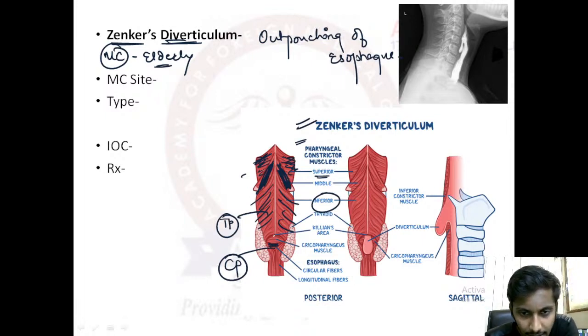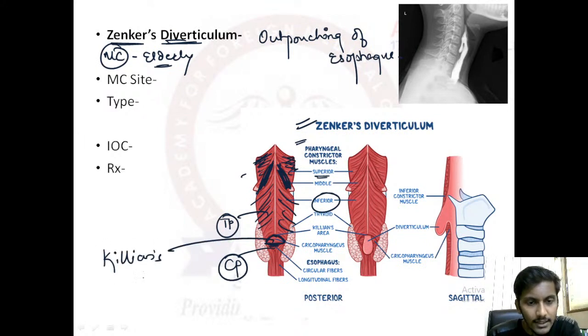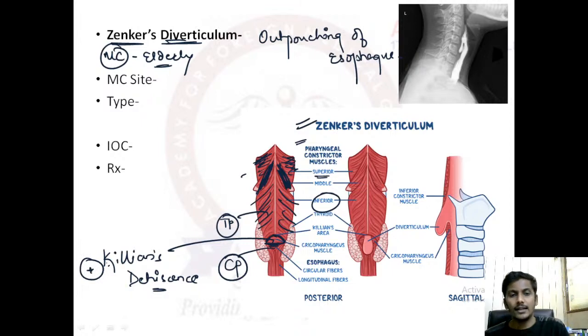So inferior constrictor muscle of pharynx is made up of two fibers, oblique thyropharyngeus, circular cricopharyngeus, and in between them you can see this triangular area. Okay, this triangular area is a weak area because muscle fibers are not present over here. So this weak area is known as Killian's dehiscence. Dehiscence means weak, important that you need to remember. This is the weakest area because muscle fibers are not properly present over there, right? So this Killian's dehiscence is the most common site for Zenker's diverticulum to occur.